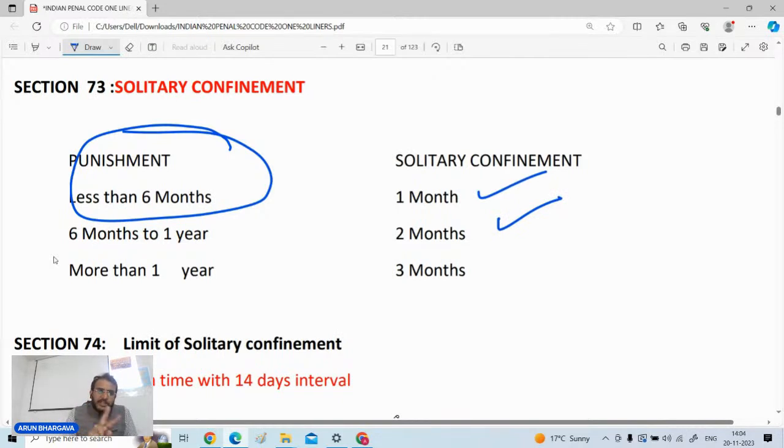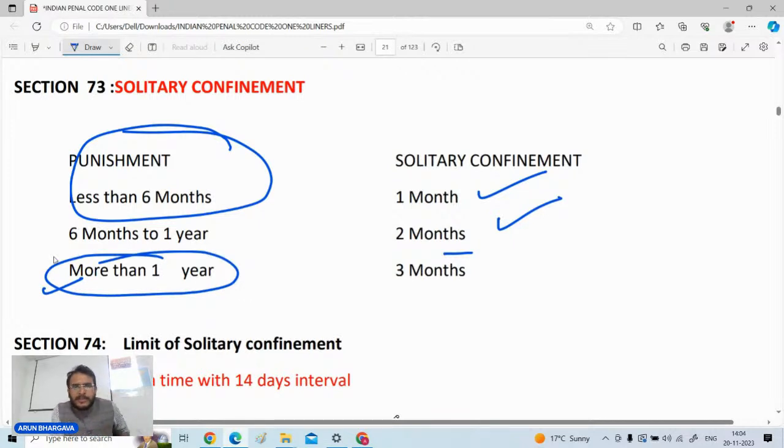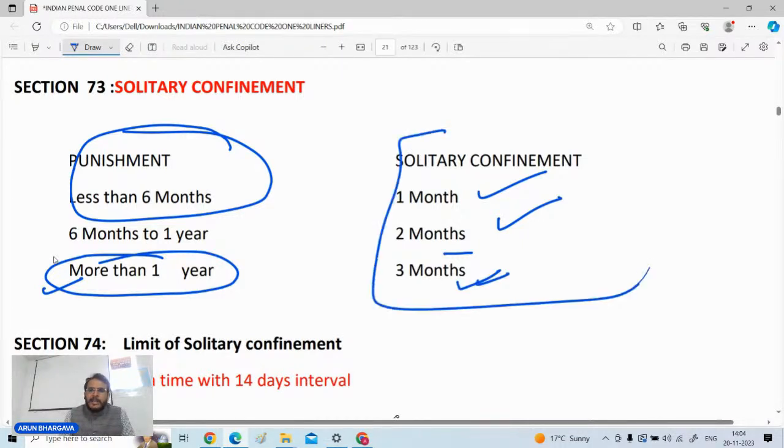If the rigorous punishment given to a person is from 6 months up to 1 year, then the maximum term of solitary confinement will be 2 months. Okay, and if the punishment given to a person is more than 1 year and you want to send the person for solitary confinement also, then the maximum period of solitary confinement will be 3 months.